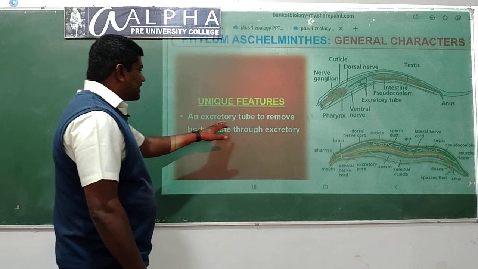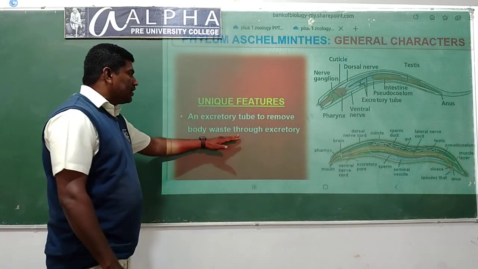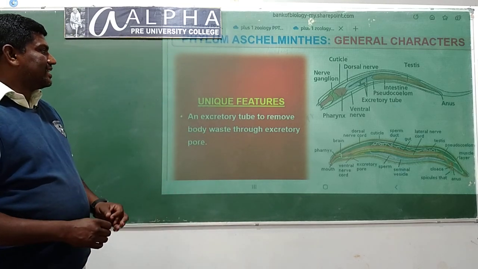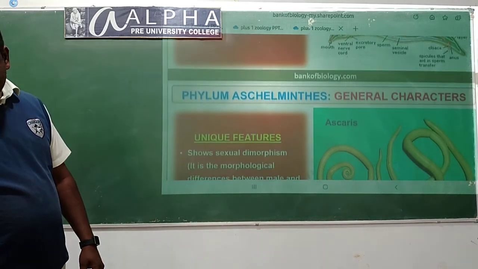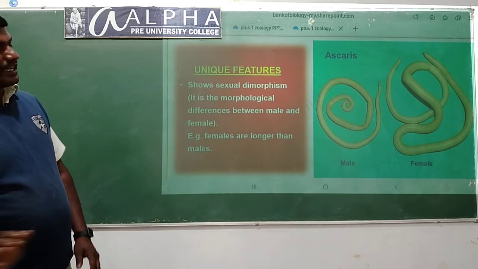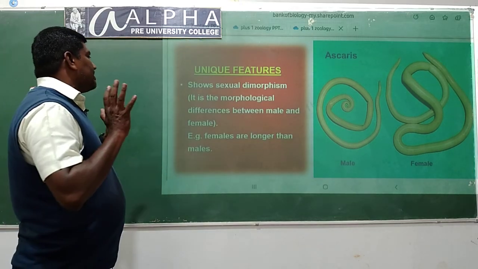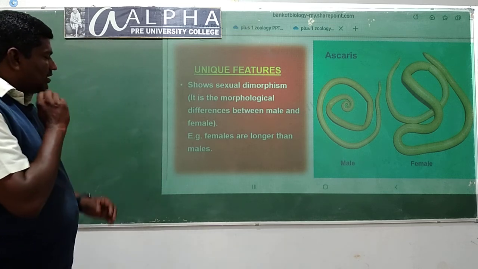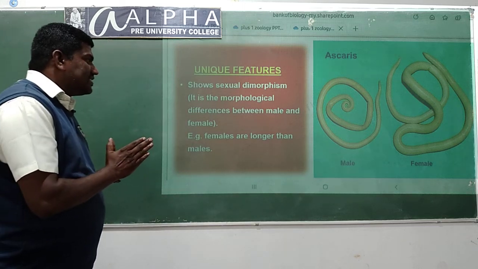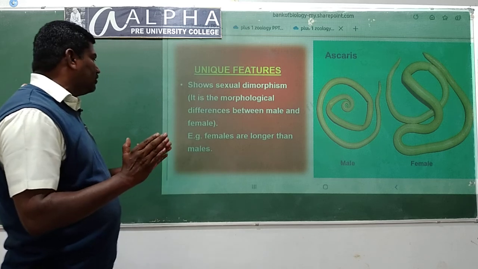An excretory tube to remove the body waste through the excretory pore is present. Sexual dimorphism is clear. That means